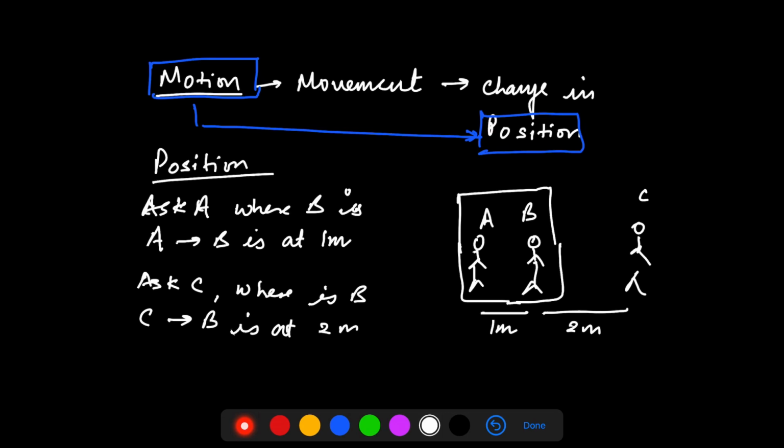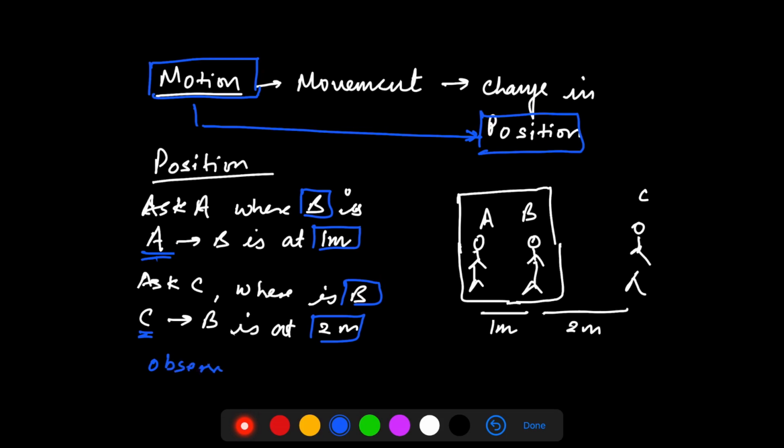So he will say that with respect to me, B is at 2 meters. Now here's the catch. I'm talking about the same person B, but with respect to A, position of B is at a distance of 1 meter, and with respect to C, position of B is at 2 meters.